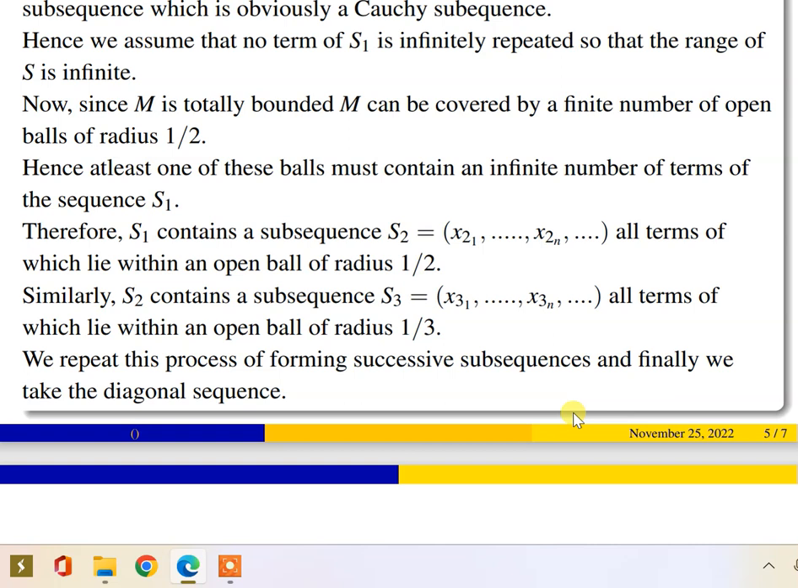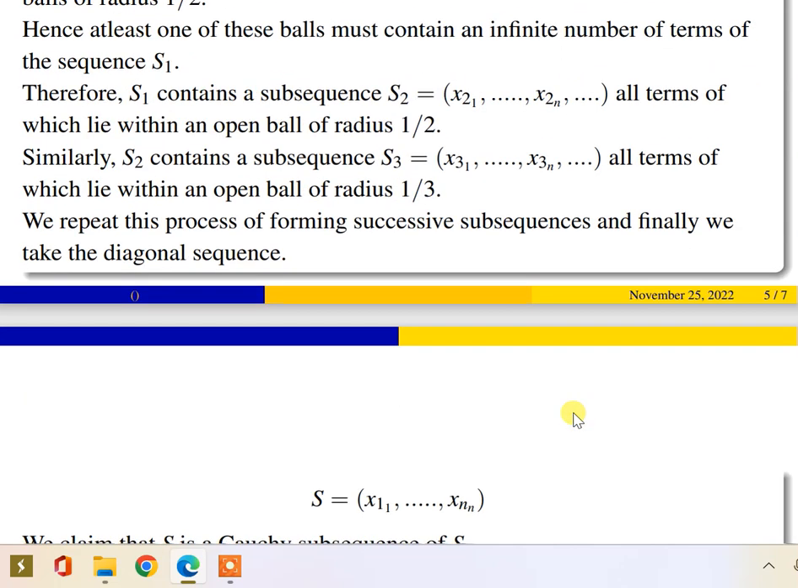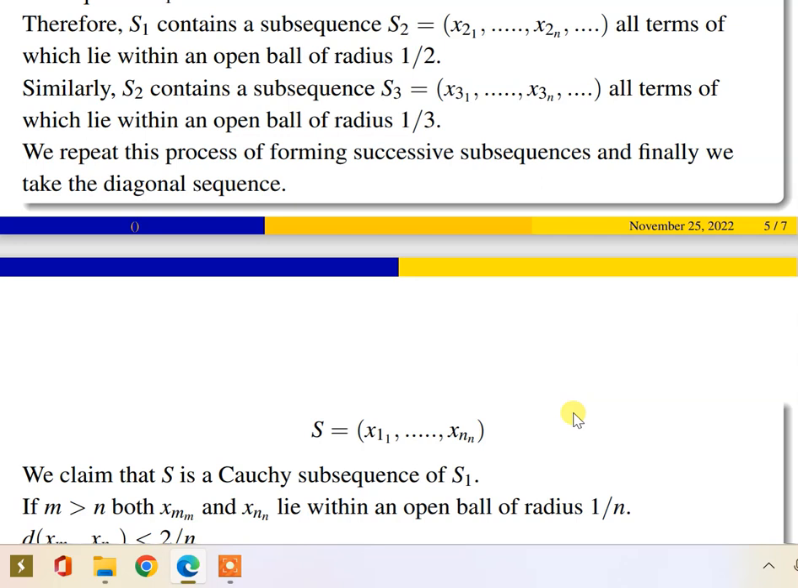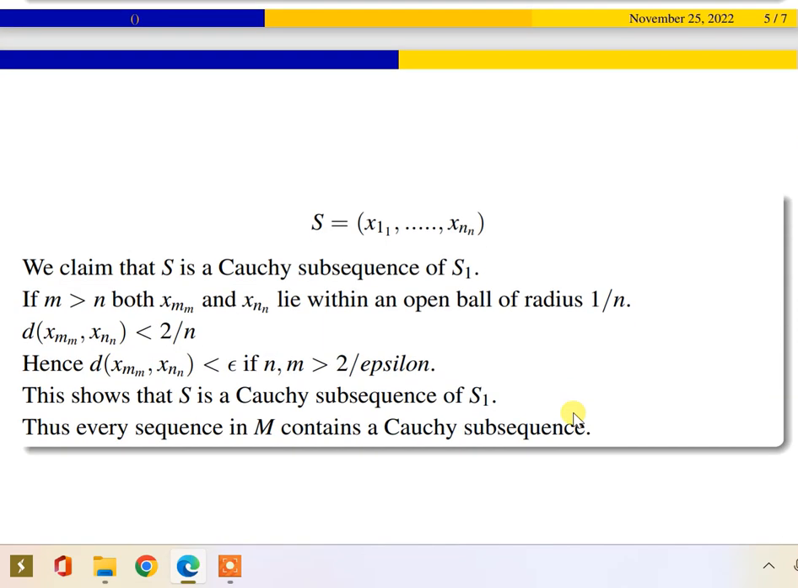We just concentrate on the radius. We can split the open ball; we shrink our open ball. We repeat this process with the successive subsequences, and finally we get the diagonal sequence. This is the diagonal process. We take x11, x22, etc., up to xnn. Now we are going to prove that this sequence in M has a Cauchy subsequence of S1.